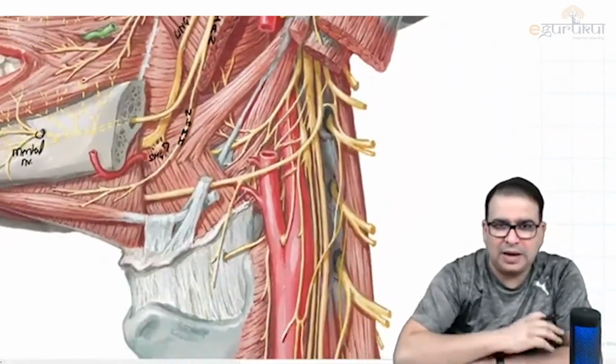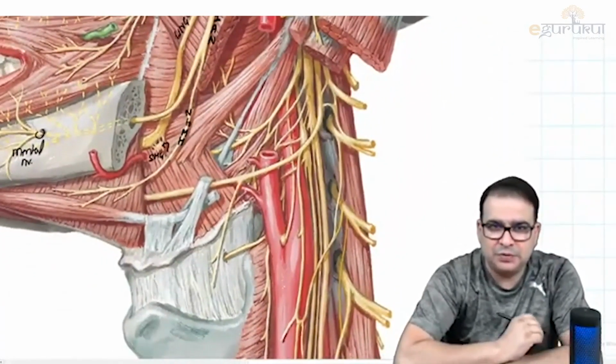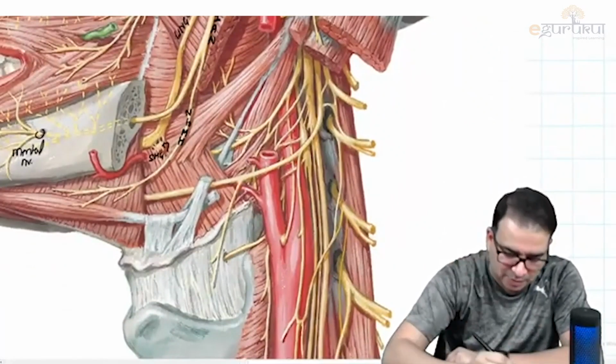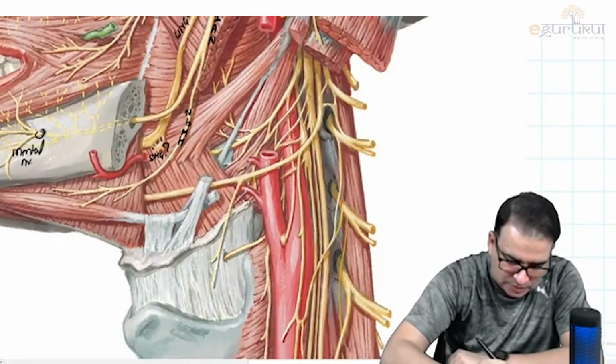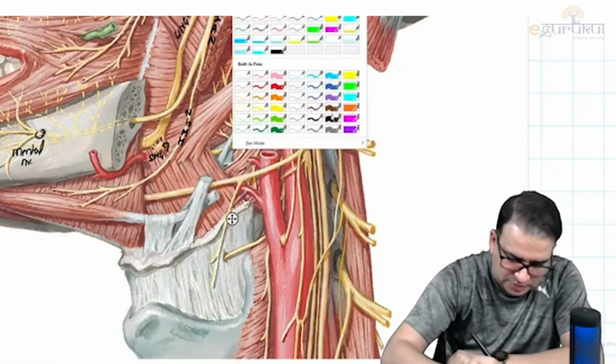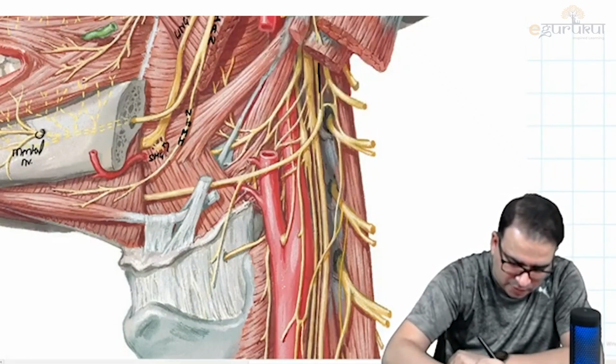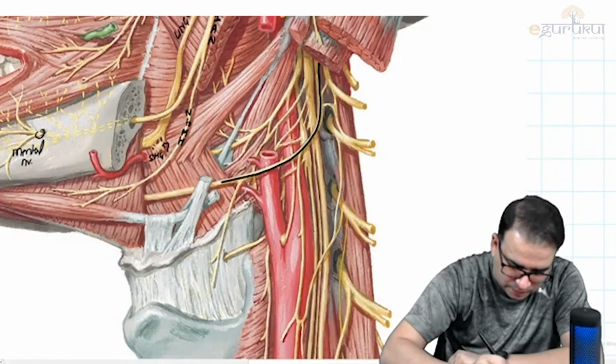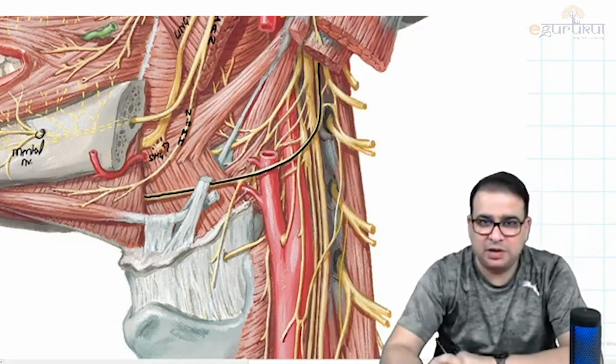What other nerve we can identify from this picture is, first, let me highlight this and then I'll rub it off. Look at the hypoglossal nerve first. There we go. Let me just mark it with a dark one. This is the hypoglossal nerve, and then it will go and supply the tongue muscle. That is a hypoglossal nerve.